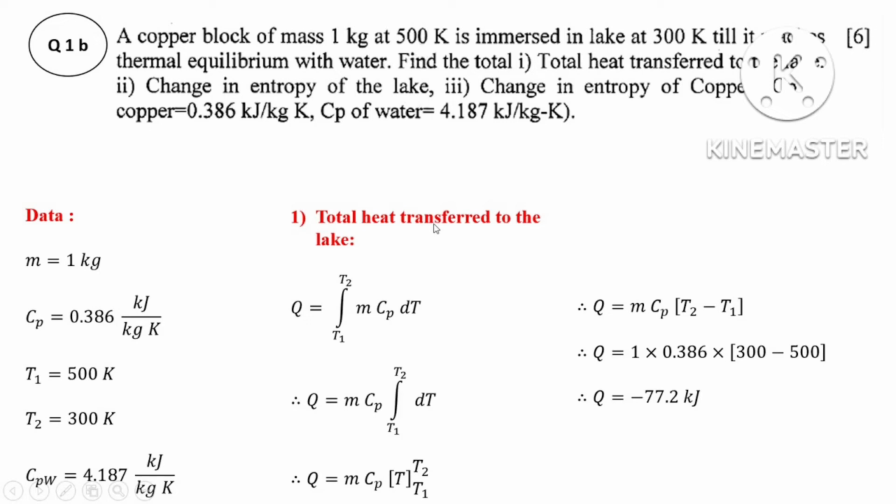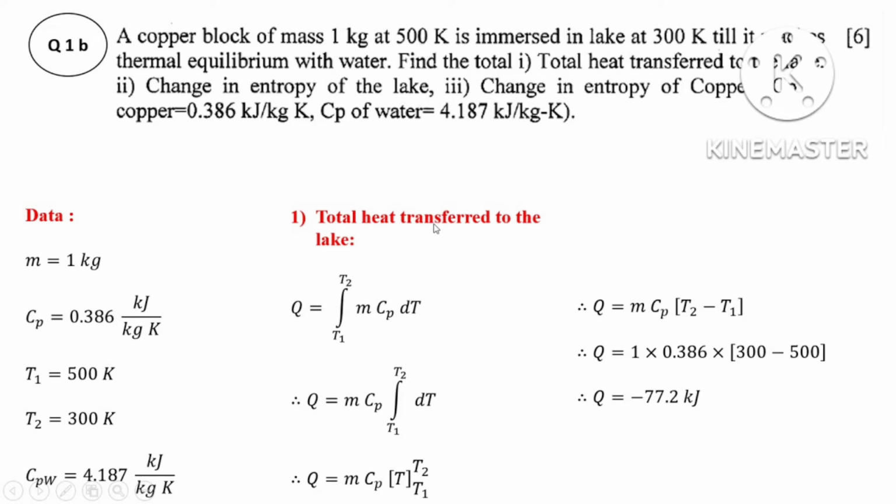It is based on G is equal to H minus T into S. This only tells about the change, and the first one is only for remembering. Then I told you the relation: delta G is equal to delta H minus T into delta S.